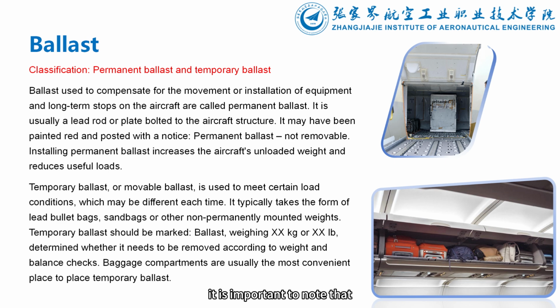It is important to note that installing permanent ballast increases the aircraft's unloaded weight, reducing useful loads. Temporary ballast, also known as movable ballast, is used to meet certain load conditions, and each use may be different. It usually takes the form of a lead bullet bag, sandbag, or other non-permanently installed weight, which should be marked ballast weighs XX kg or XX LB, and determines whether it needs to be removed based on weight and balance checks. Baggage compartments are usually the most convenient place to place temporary ballast.